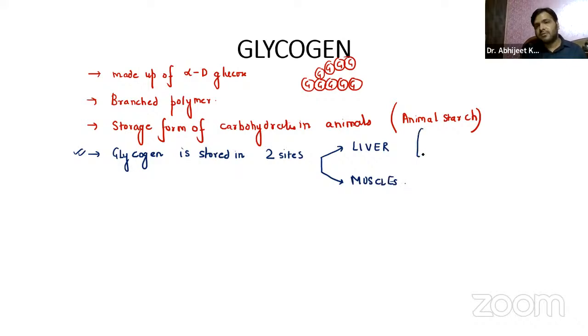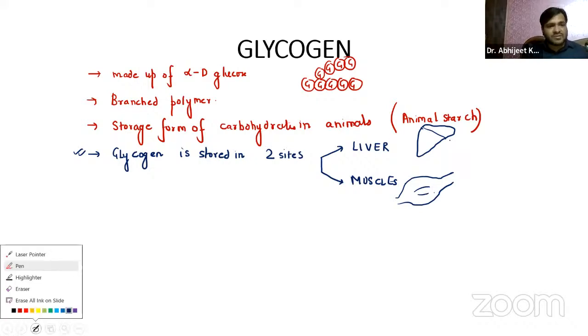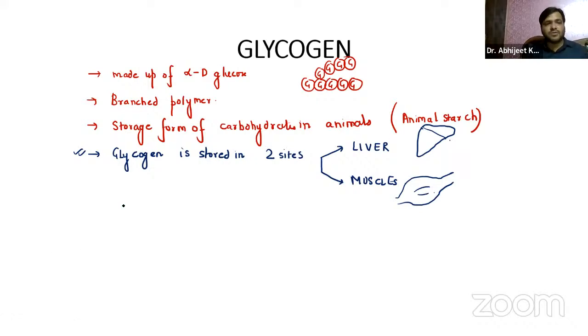So we have the liver, and yes, we already know we have the muscle part also, right? So it is stored in the liver and muscles. Now if I just try to simply draw the structure of the glycogen, guys, let us summarize that this glycogen is formed from the glucose, right?